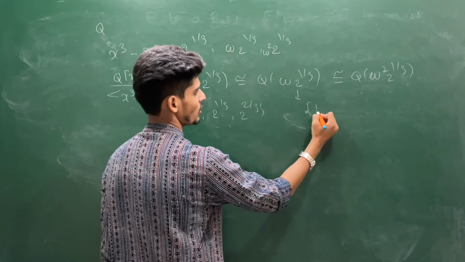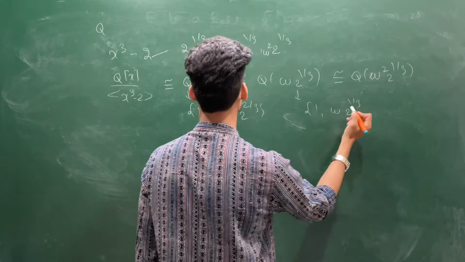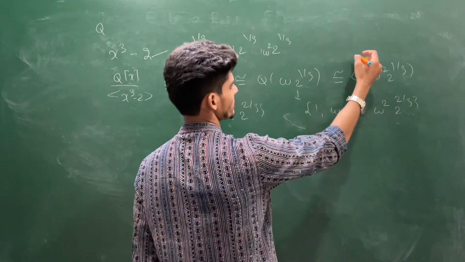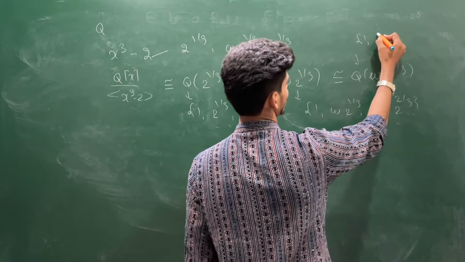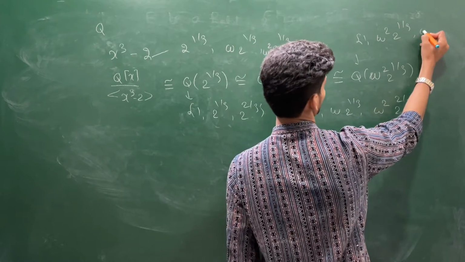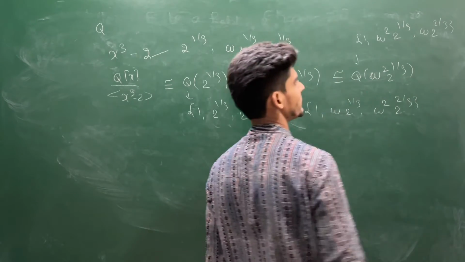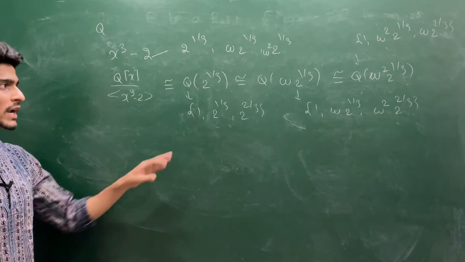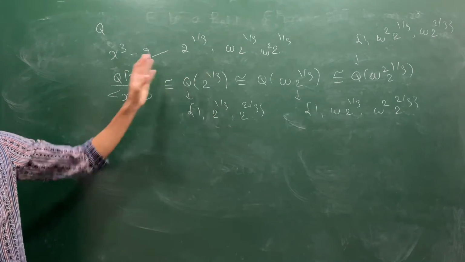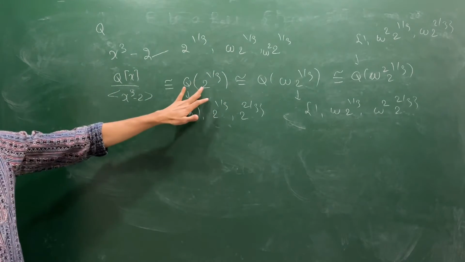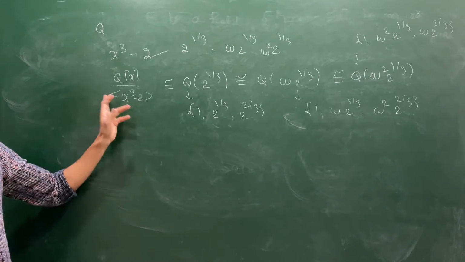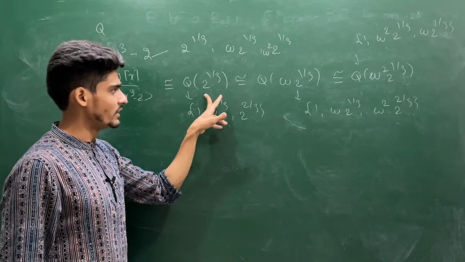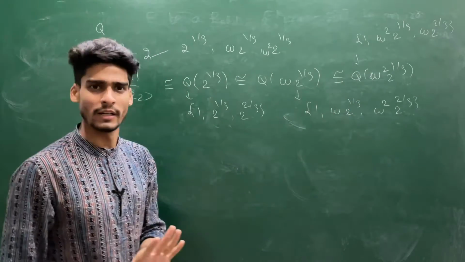This has a basis 1, omega 2^(1/3) and omega^2 2^(2/3). For this you have a basis 1, omega^2 2^(1/3), omega 2^(2/3), because omega to the power 4 is the same as omega. So all are isomorphic, because in the previous theorem we are not worried about which alpha you are choosing. You can choose any alpha, that has to be isomorphic. And also you can find the natural isomorphism between this field and this field, this field and this field. You can easily find.